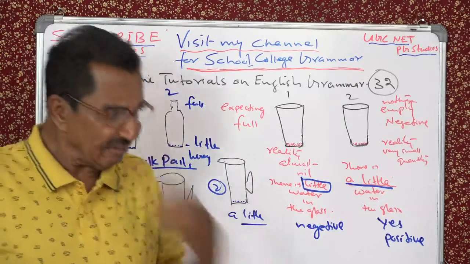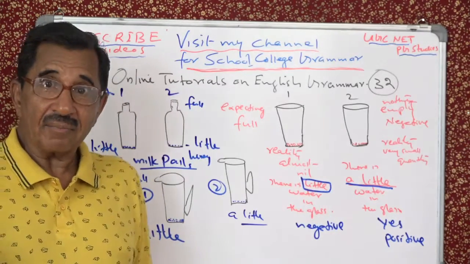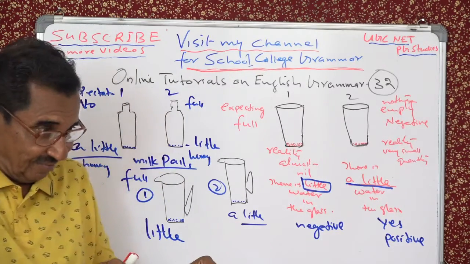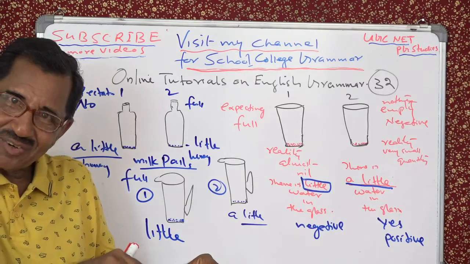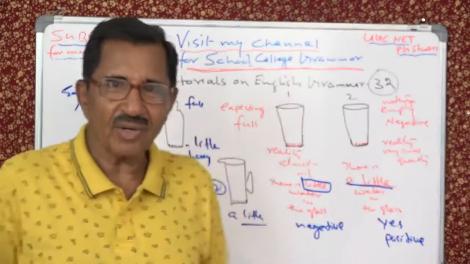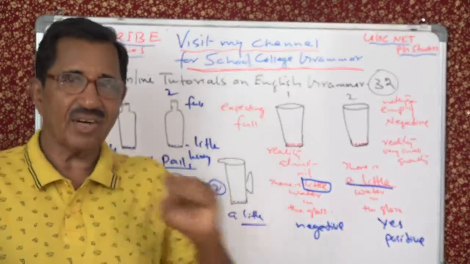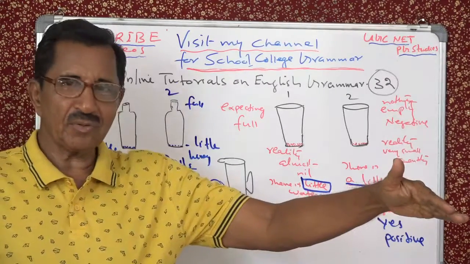The stream is dried up. Then much to your surprise you find a small quantity of water. How will you describe it? There is a little water in stream 2.